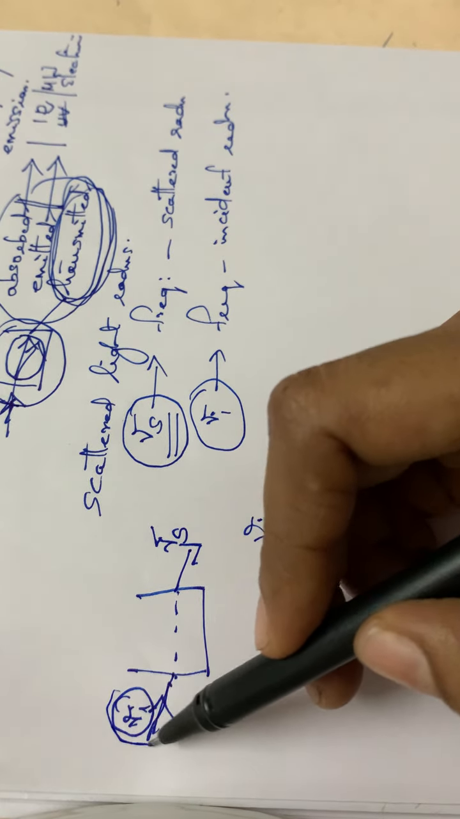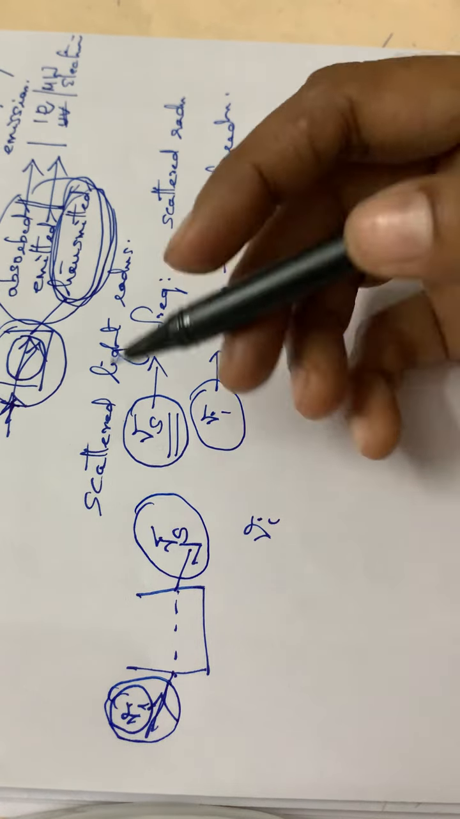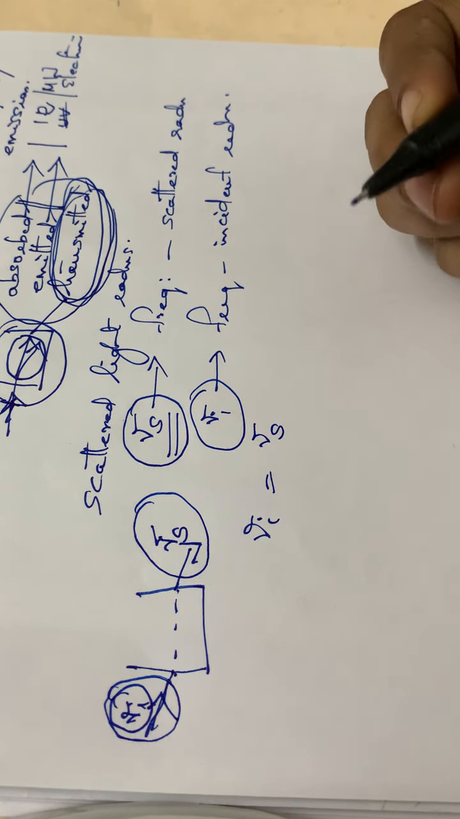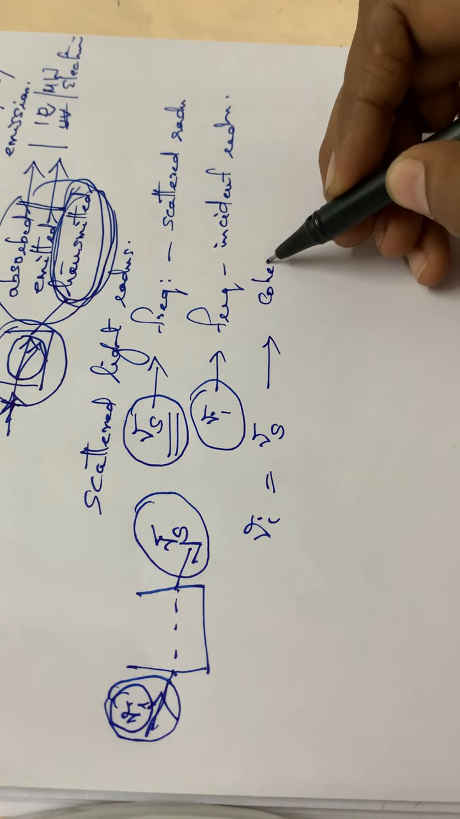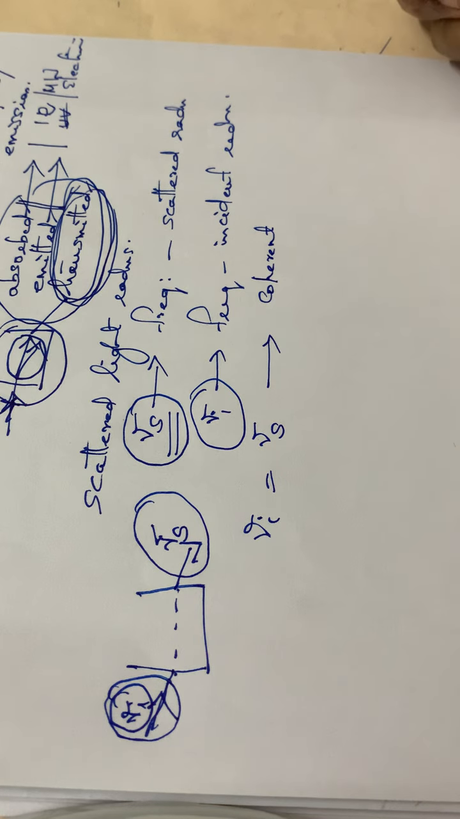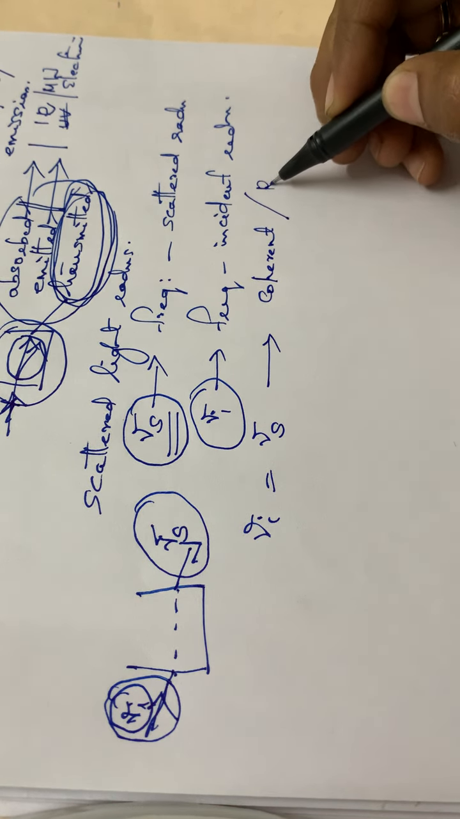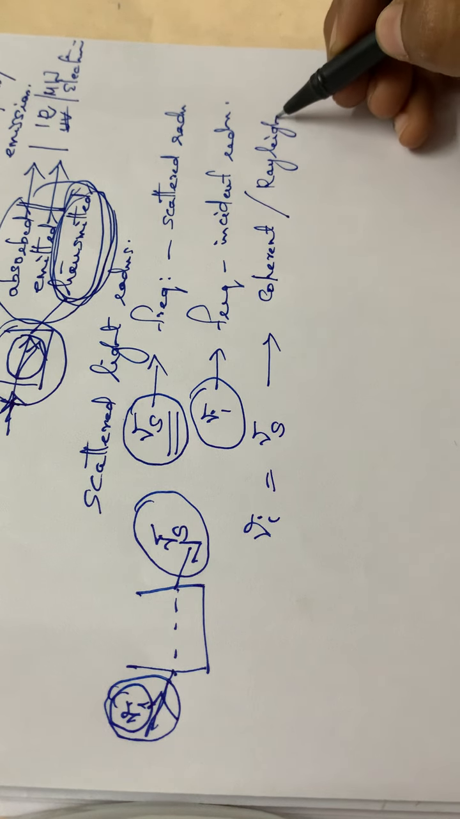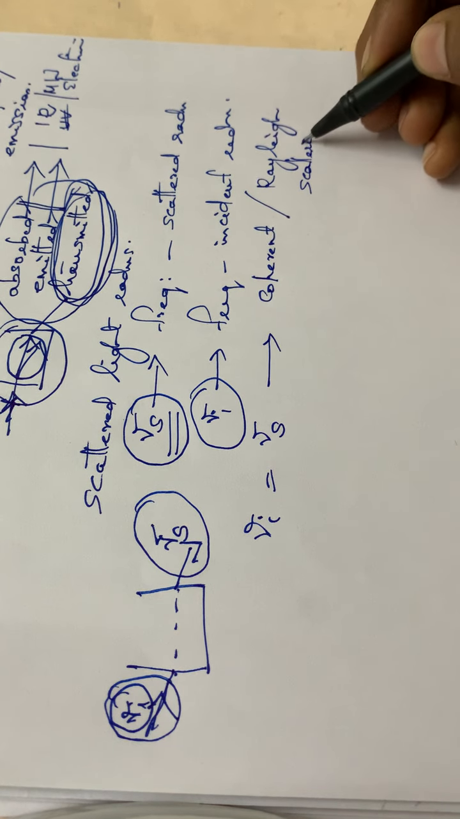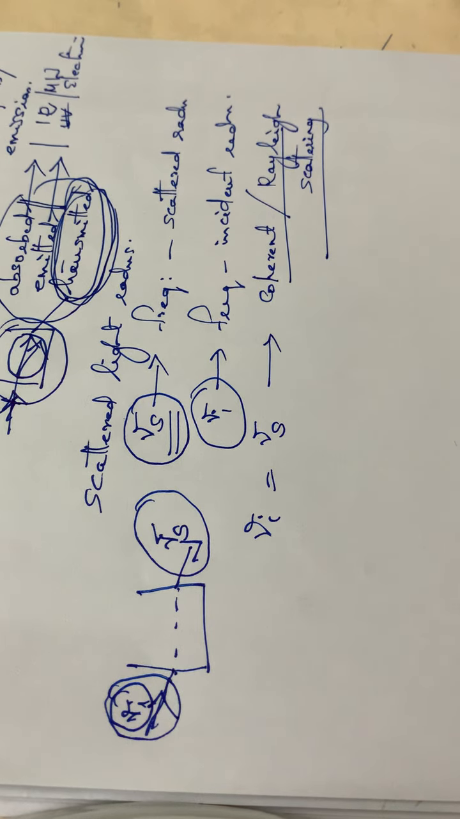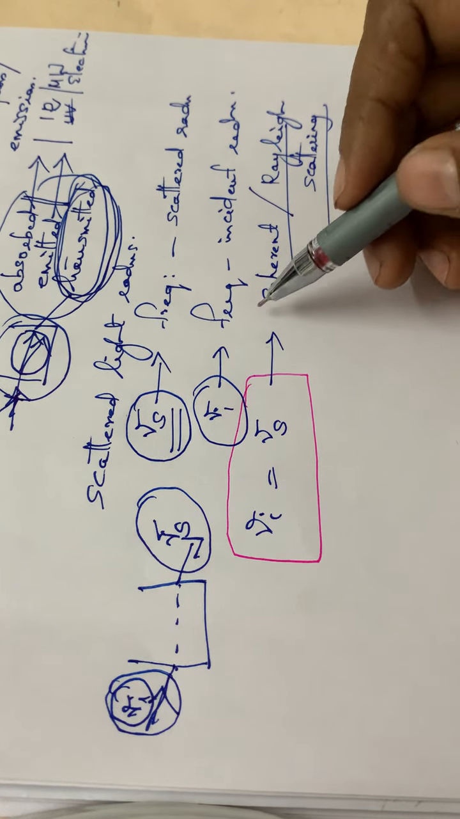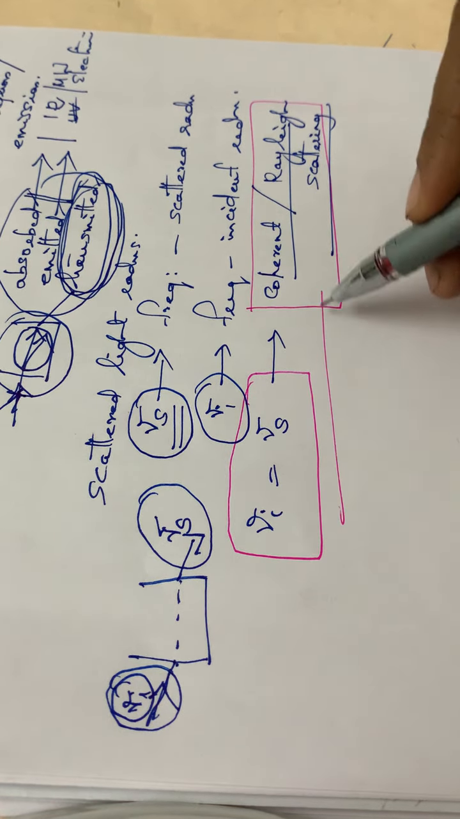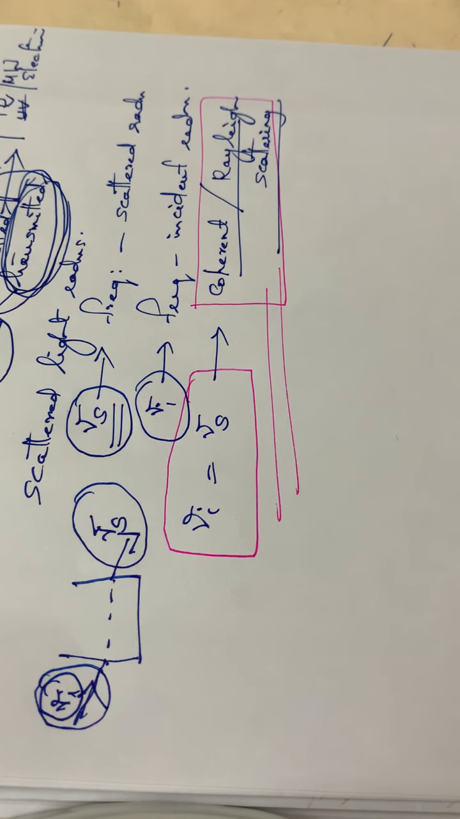If the frequency of the incident radiation is equal to the frequency of the scattered radiation, that is nu I is equal to nu s, it is called coherent scattering or Rayleigh scattering. So what is the condition for coherent scattering or Rayleigh scattering? When the frequency of the incident radiation is equal to the frequency of the scattered radiation, it is called coherent scattering or Rayleigh scattering.